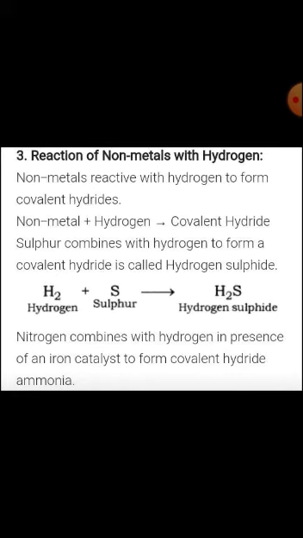Now, the reaction of nonmetals with hydrogen. Nonmetals react with hydrogen to form covalent hydrides. A covalent bond is produced by sharing of electrons between elements. Nonmetal plus hydrogen produces a covalent hydride. Sulfur combines with hydrogen to form a covalent hydride called hydrogen sulfide: hydrogen plus sulfur gives hydrogen sulfide.